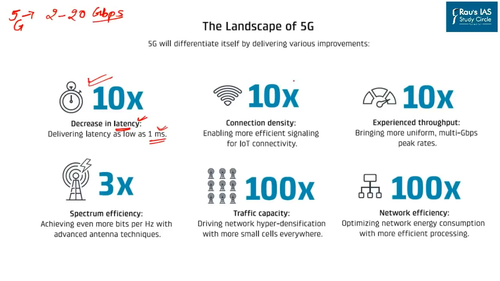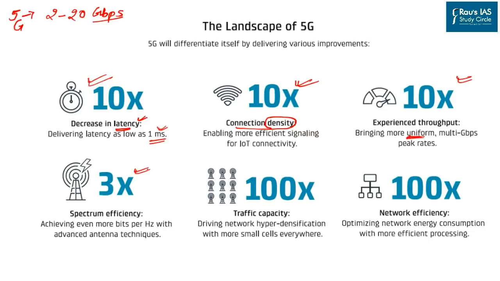The next is that it will provide 10 times faster connection density. Connection density means that at a particular network, in a particular area, there can be a greater number of mobile connections which can run, and each of them can run at a higher data transfer speed. So this also means that the number of connections will be denser with 5G technology. The next being that it will provide 10 times the peak uniformity in the network itself.